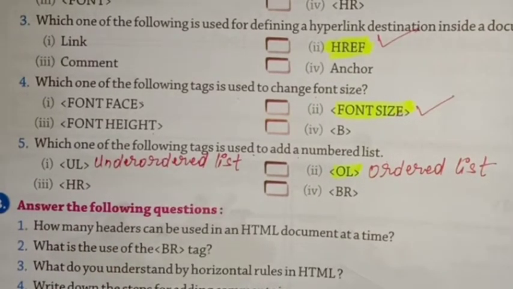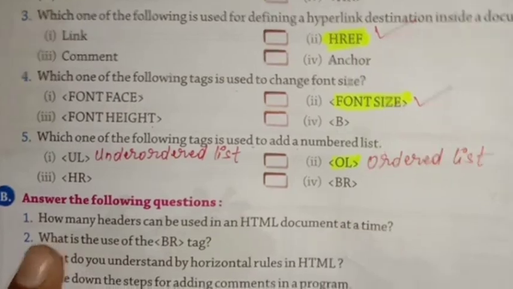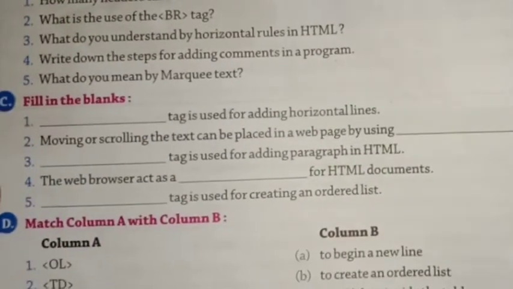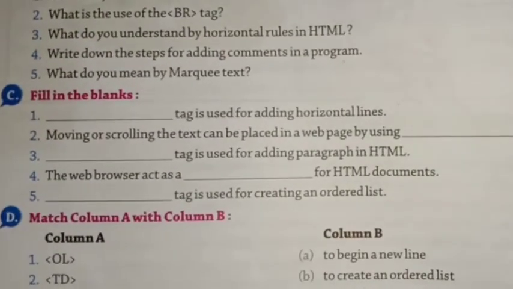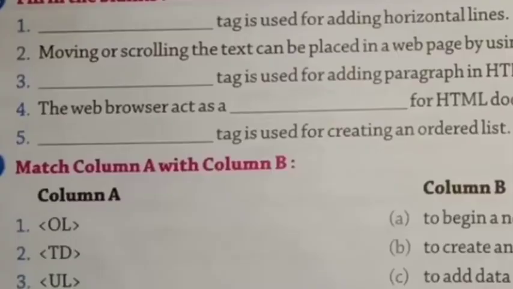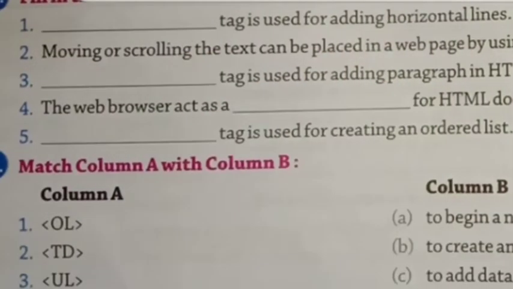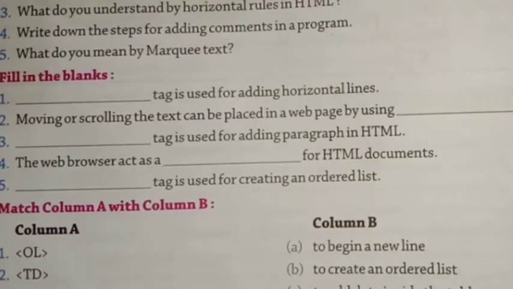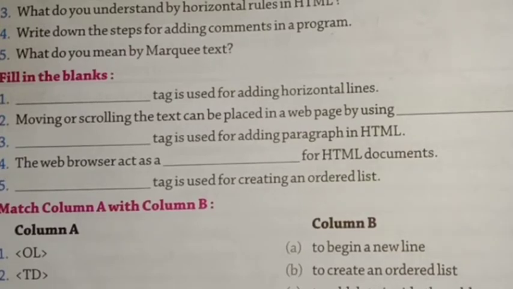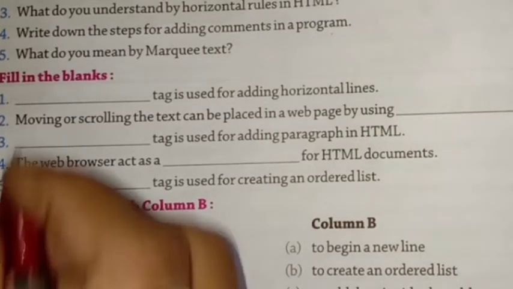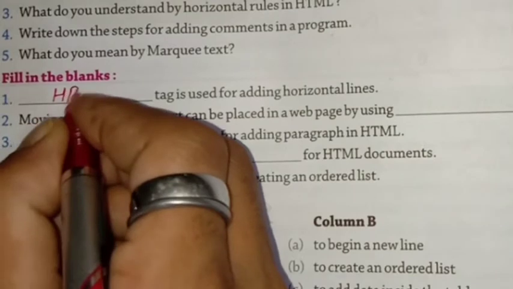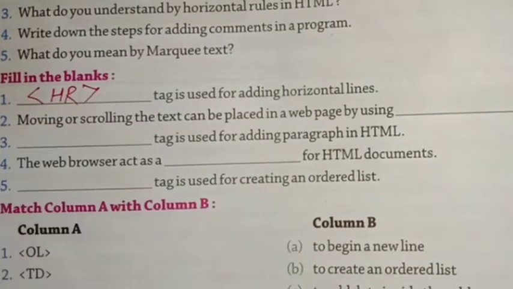Next is what? Answer the following, we will do at the last. Fill in the blanks. Dash tag is used for adding horizontal lines. Dash tag is HR tag. Very good. Second one.